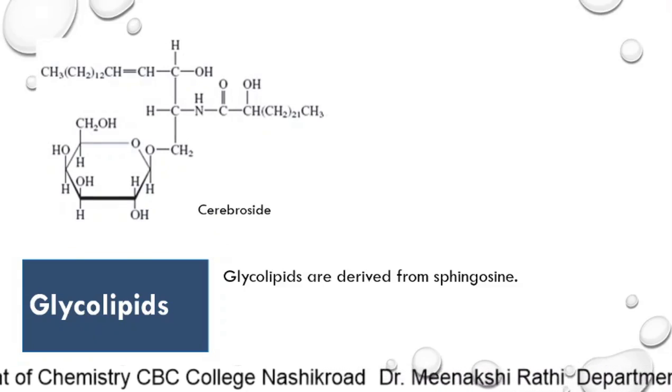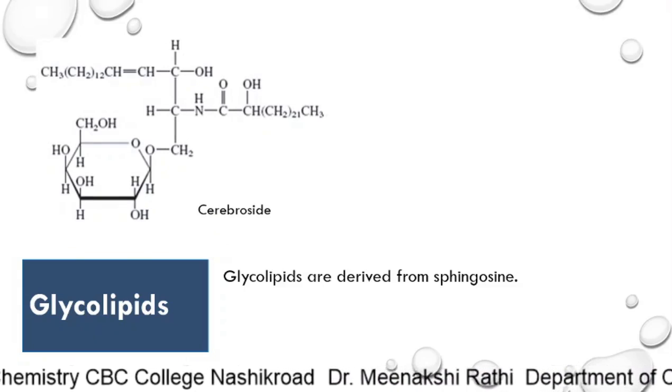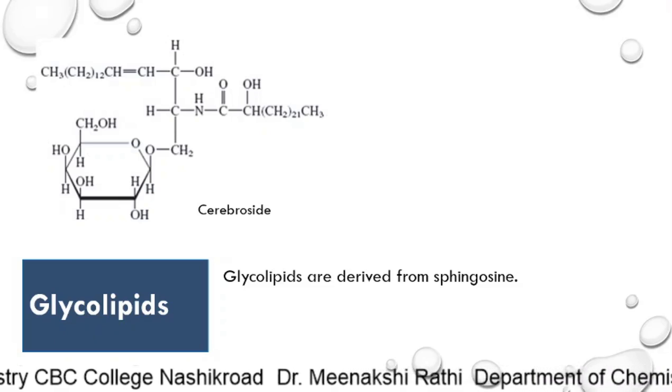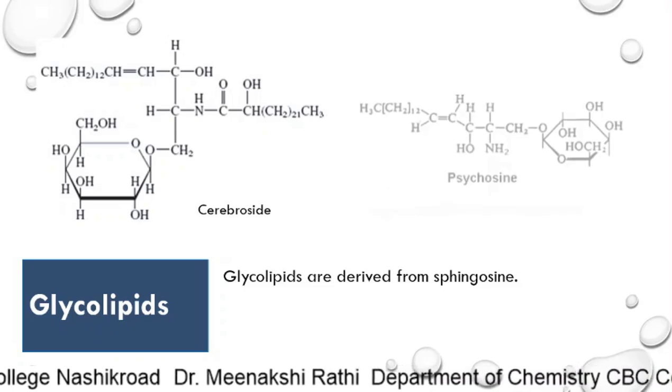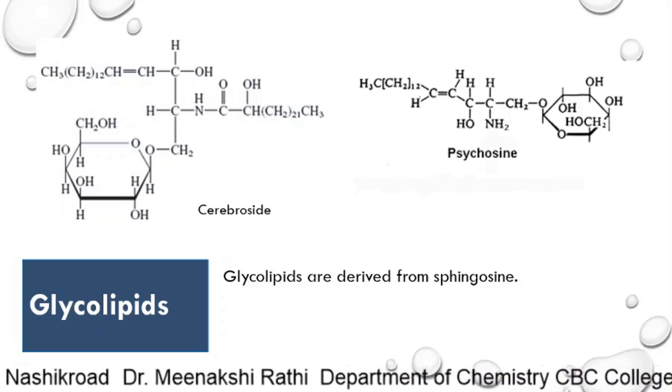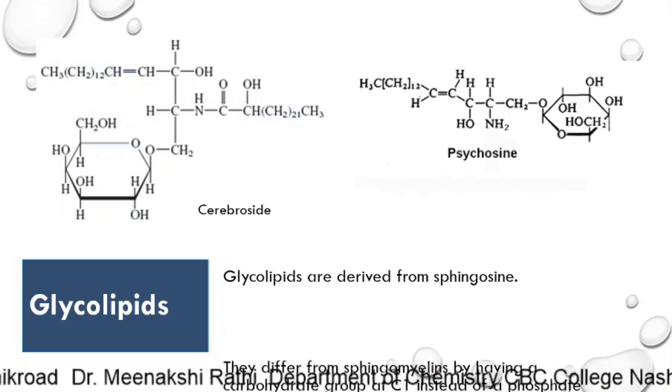In glycolipids, glycerol and phosphates are absent. This is one of the most important parts in glycolipids: glycerol and phosphate groups are absent. The best examples of glycolipids are cerebroside and psychosine.